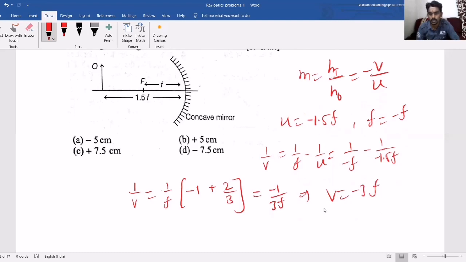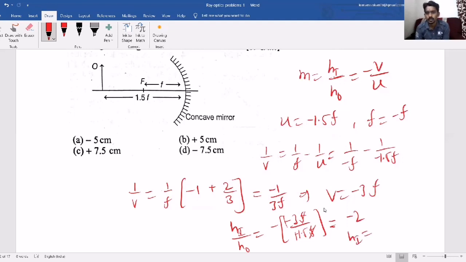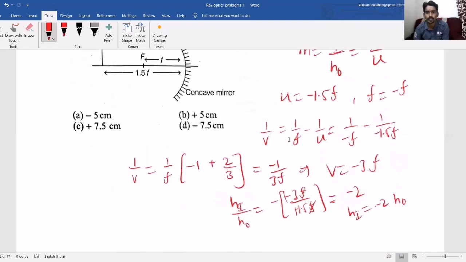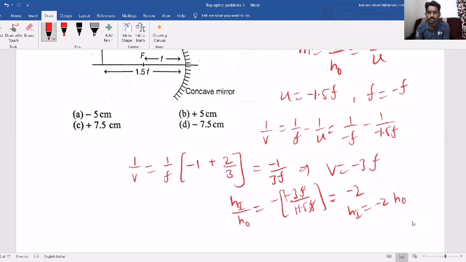If you substitute in the formula, height of image by height of object equals minus of minus 3f by u, which is minus 1.5f. The f's cancel, the minus signs cancel. 3 by 1.5 is 2. So minus 2. So the height of the image is 2 times the height of the object. The height of the object given is 2.5, so 2.5 into 2 means 5, but minus 5.